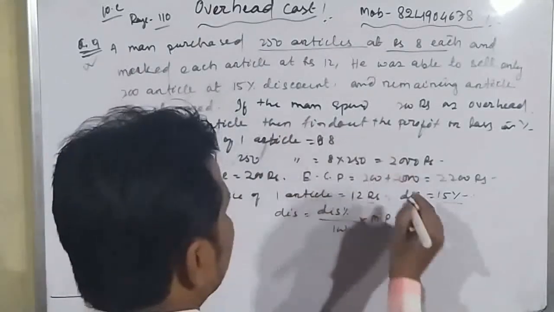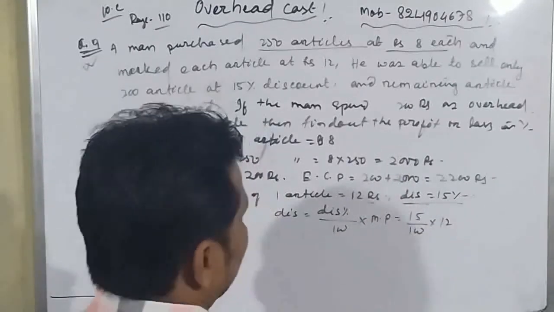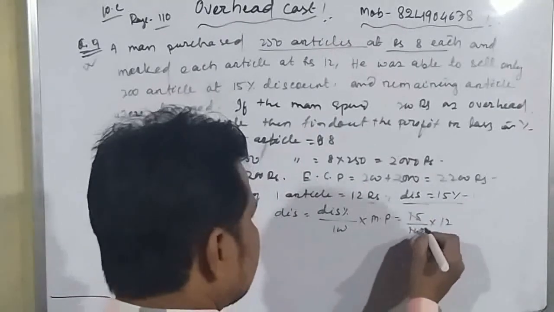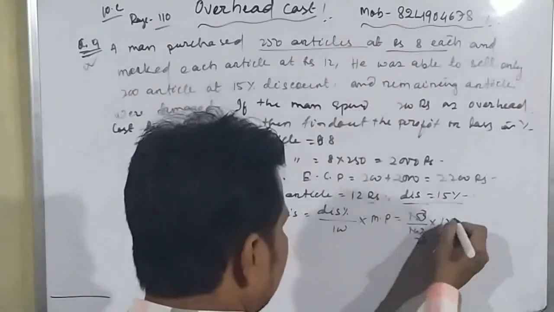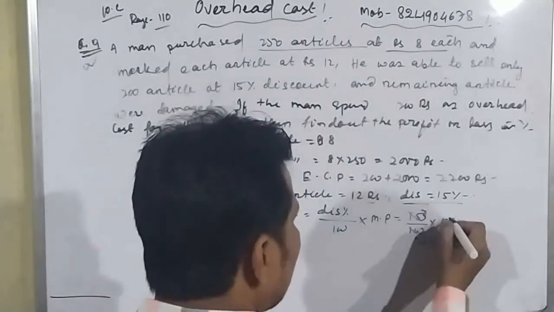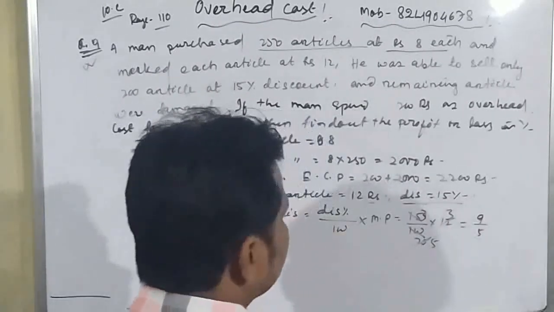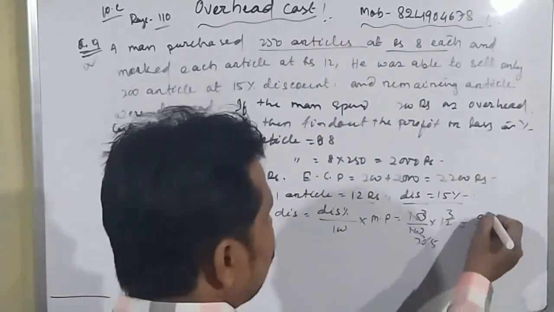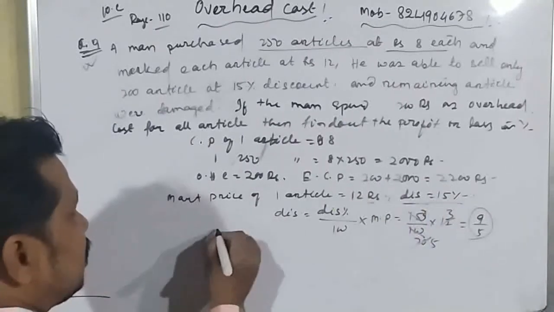How much percent discount? 15%. 15 divided by 100 into 12. Okay, student. So here 5 3s are 15 and 5 20s are 100, and again 4 3s are 12. So the answer is 9/5. Okay, student, 9 by 5. So this is the discount amount.